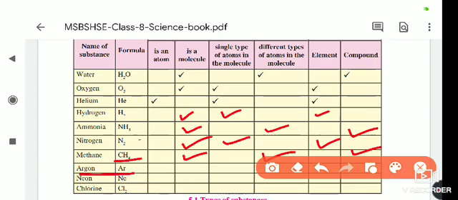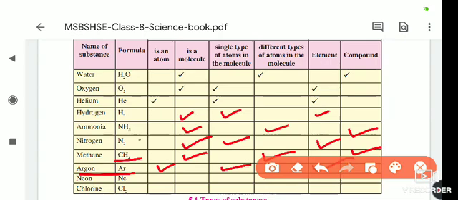Now we will move towards the next, argon. This is the formula of argon. Is argon an atom or a molecule? It is an atom, because only Ar is written. Ar2, Ar3 is not written in this way, so it is an atom. Single type of atoms are present. Then is it an element or a compound? It is an element. In the element you give the correct mark.